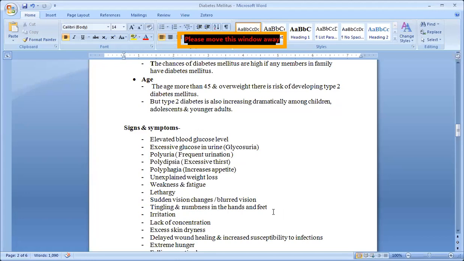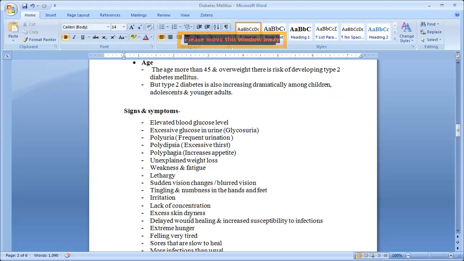Tingling, what can we call it in Marathi? Mungya. Numbness, sometimes no sensation is there. Tingling and numbness in the hands and feet, no sensation is there. In Marathi, tingling is mungya yetat. Irritation: the patient will get irritated due to all these signs and symptoms. Lack of concentration, the patient will not concentrate.